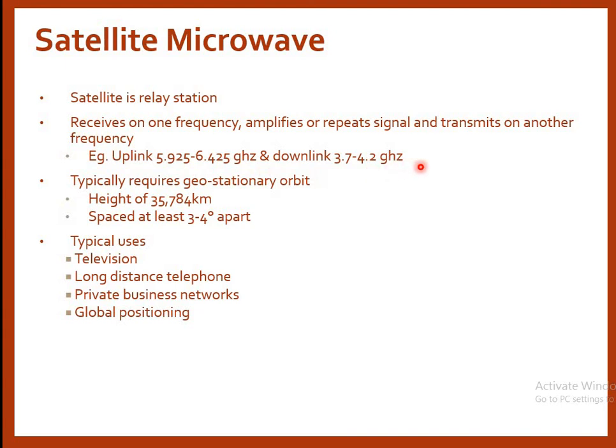It typically requires geostationary orbits, at a height of 35,784 kilometers, spaced at least 3 to 4 degrees apart. They are typically used in television, long distance telephones, private business networks, and global positioning.